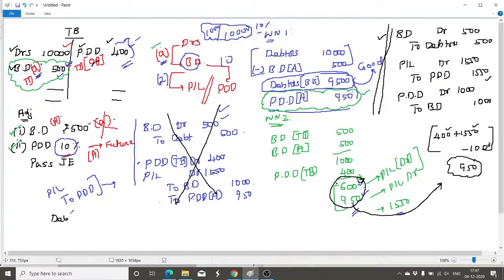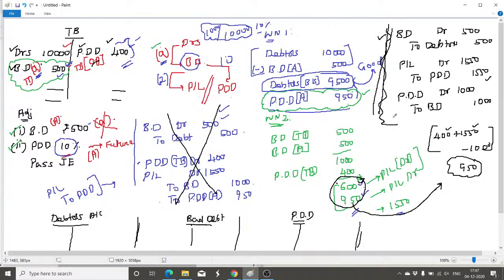So when I open the debtors account, this is debtors account number 1. Second ledger, bad debt account, and the third one is provision for doubtful debts account. So I have opened all the 3 accounts. To make you understand this better, I am going to keep these journal entries as the base for posting purposes. Here the debtors being 10,000 rupees, being in the debit side, I have to post the value in the debit side also. Debit side itself, so balance. The amount available in the debtors is 10,000.